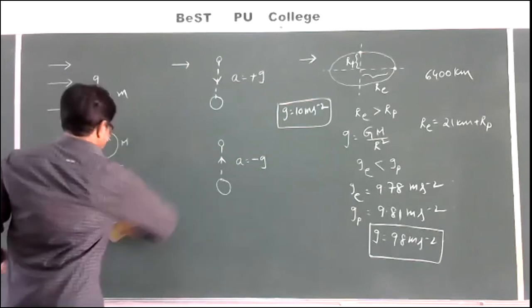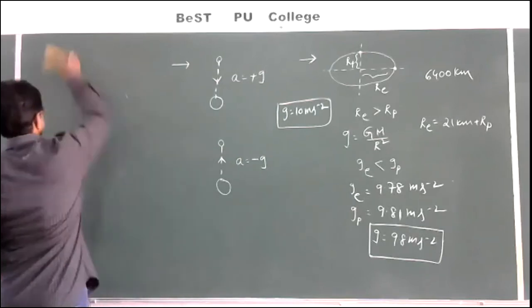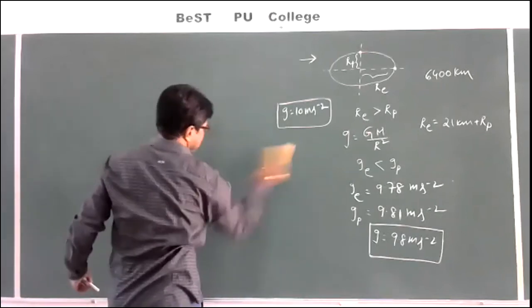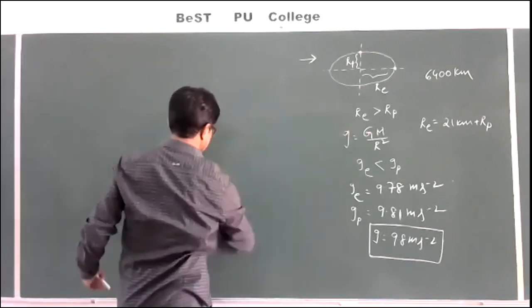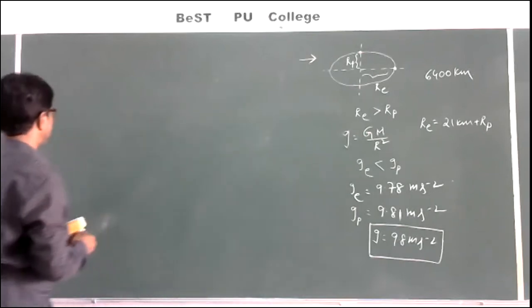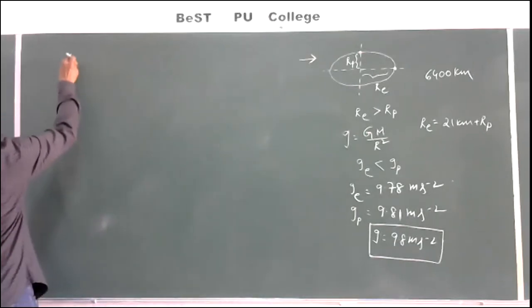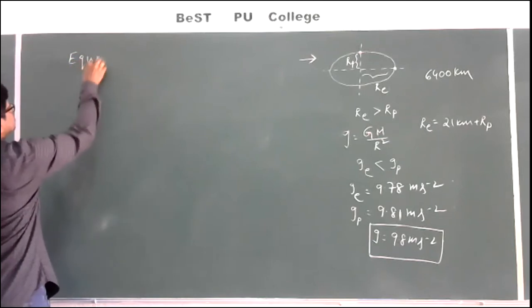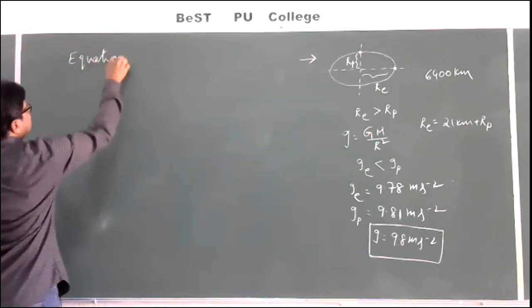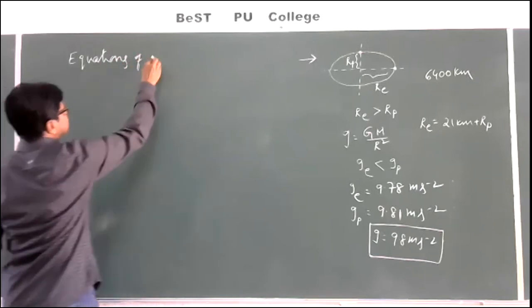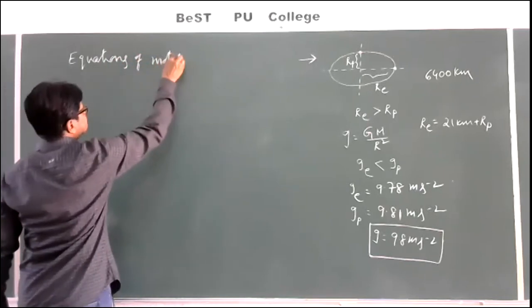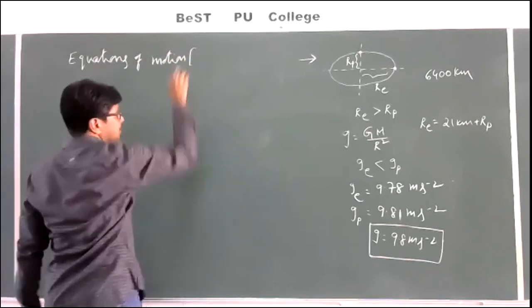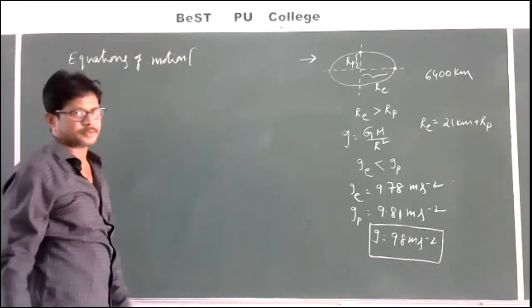Now, equations of motion. Already we discussed the equations of motion.